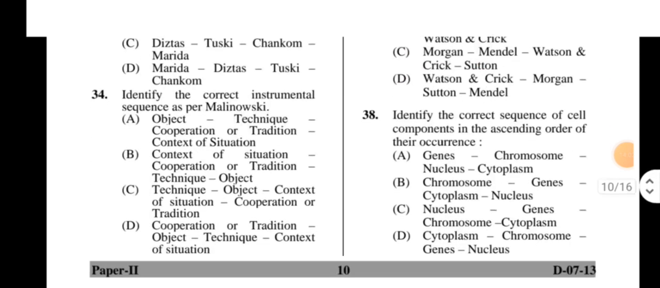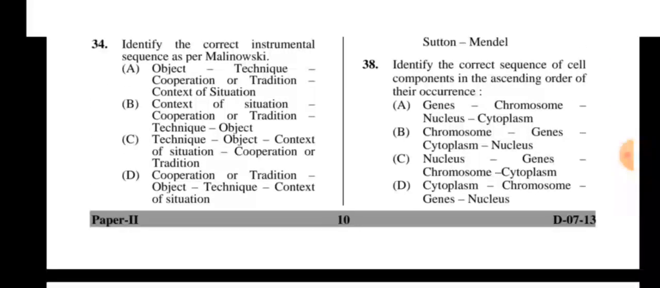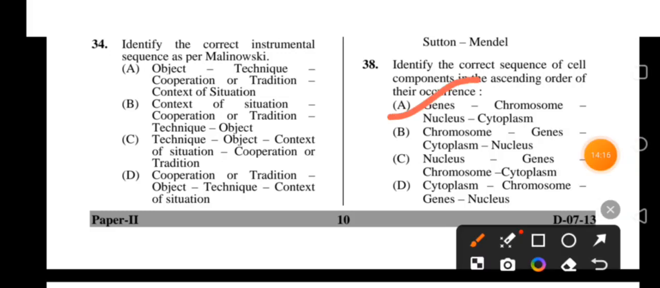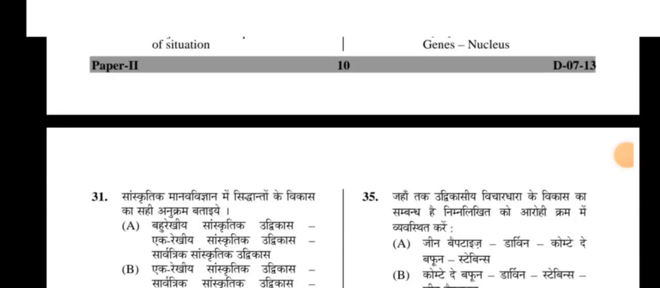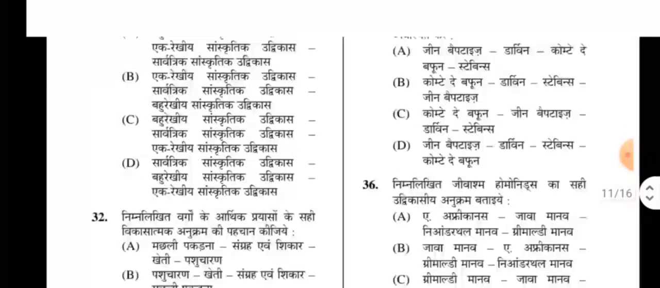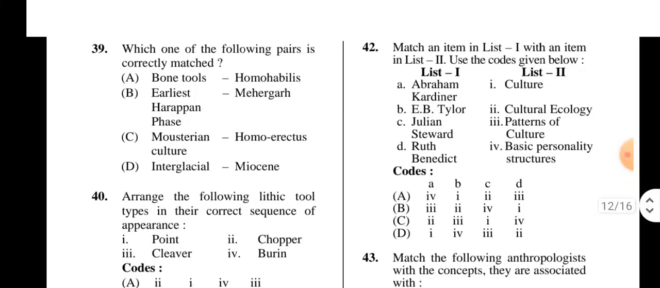Okay. 38. Identify the correct sequence of cell components in ascending order of their occurrence. So the right option is A: gene, chromosome, nucleus, cytoplasm. Next, 39. Which one of the following pairs is correctly matched? Four options.